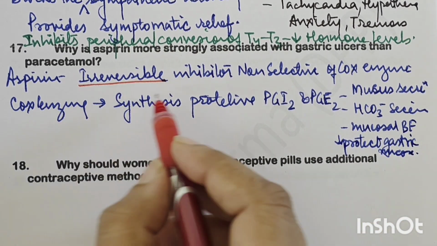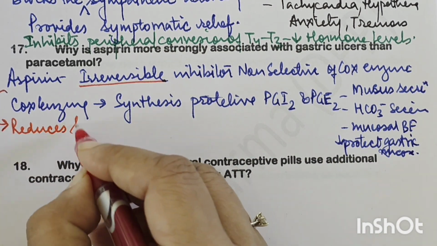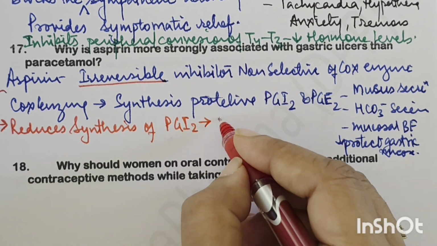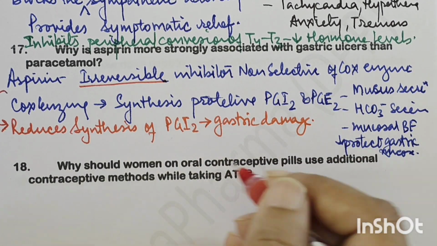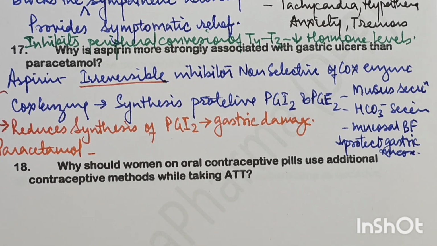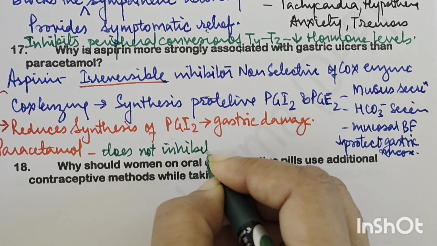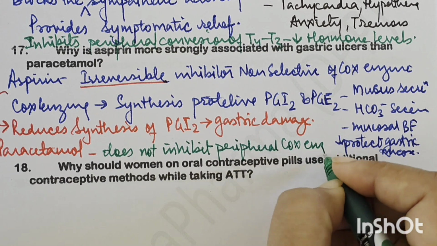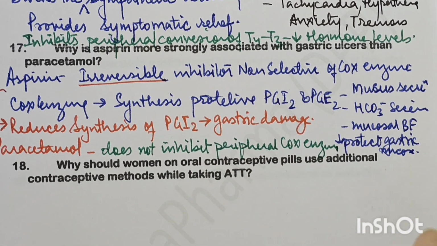Now aspirin, due to its inhibitory action on COX enzyme, reduces synthesis of PGI2, thus causing gastric damage, right? And results in ulcer formation. Paracetamol, what is the difference? It does not inhibit peripheral COX enzyme, so it is safe in gastric mucosa. Safe, doesn't cause that much damage to the gastric mucosa.